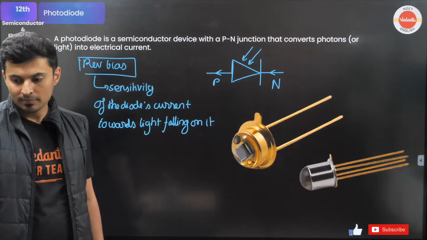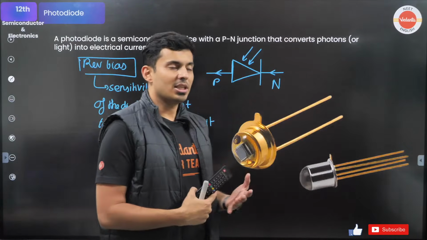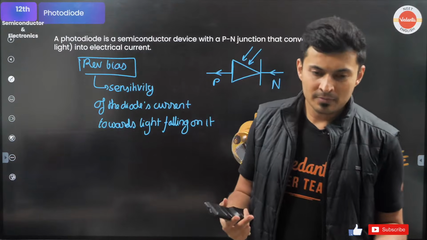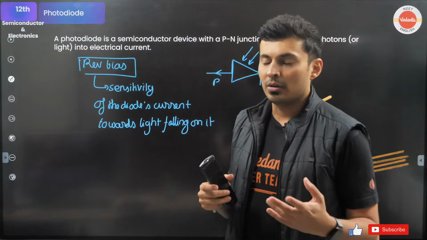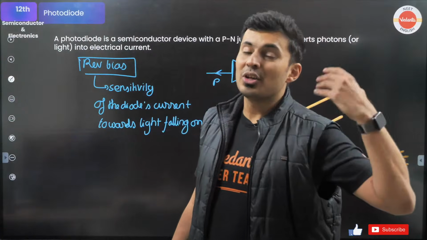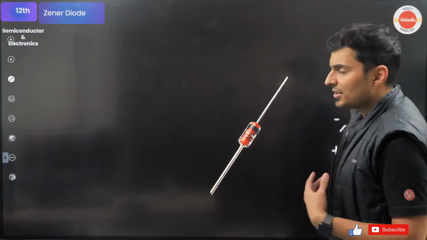Very, very crucial. Cool? So it changes very easily. If the changes are small, then you cannot see it easily. But when the changes are large, then you can find it out very easily. That's the whole logic behind it. The next type of diode.